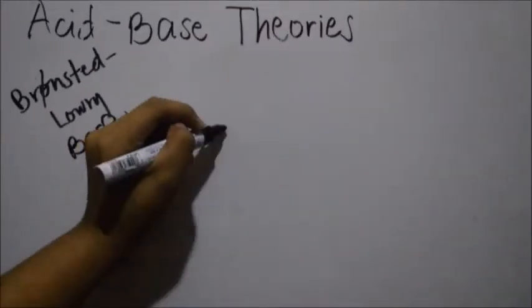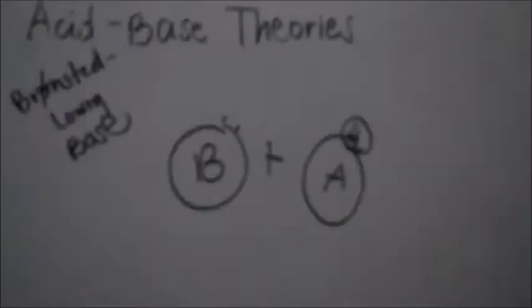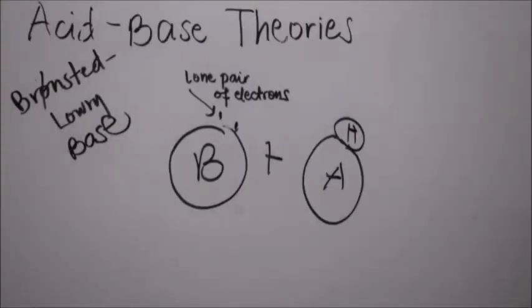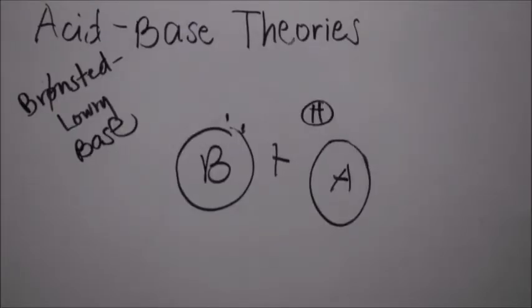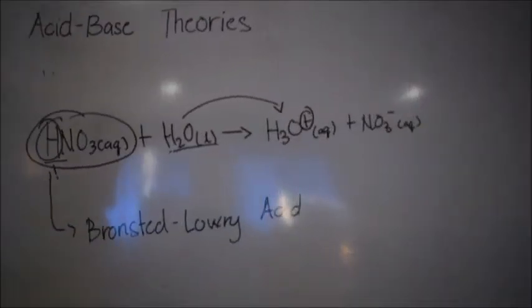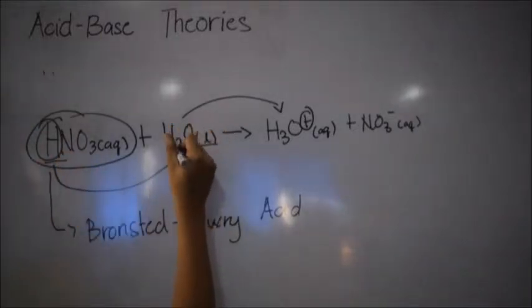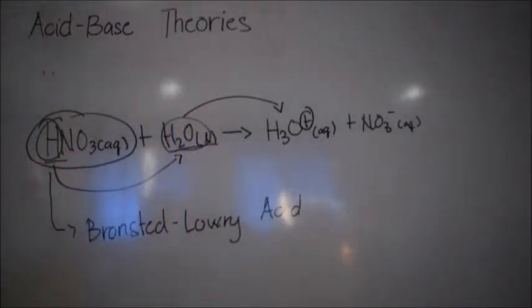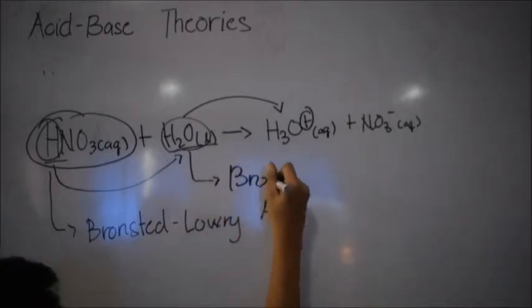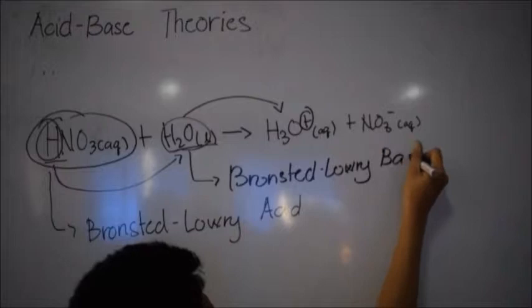On the other hand, the Bronsted-Lowry theory defined a base as a proton acceptor, and it must contain at least one lone pair of electrons to form a bond with a proton. Using the same example of the reaction of nitric acid and water, we can see that water accepts the proton from HNO3 and forms H3O+, so water acts as a Bronsted-Lowry base.